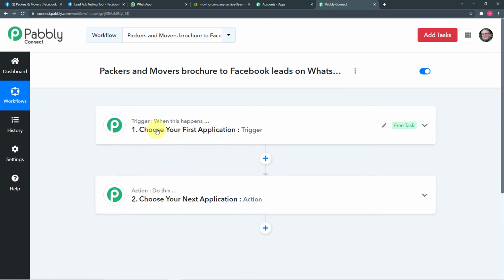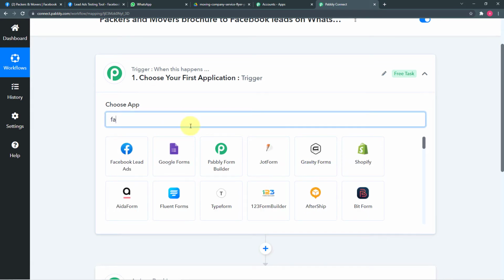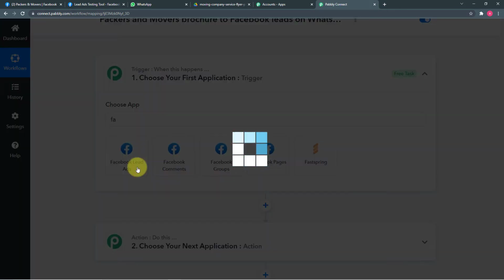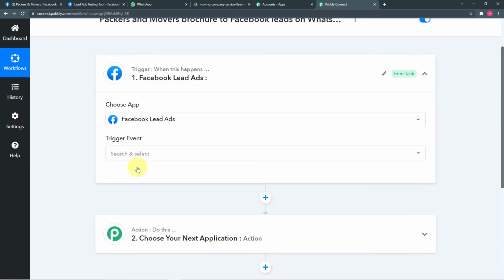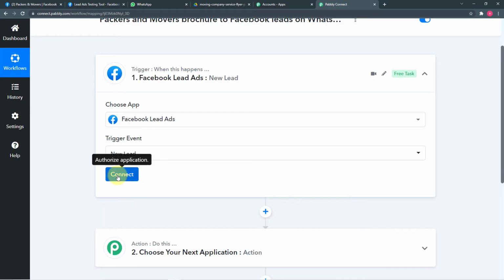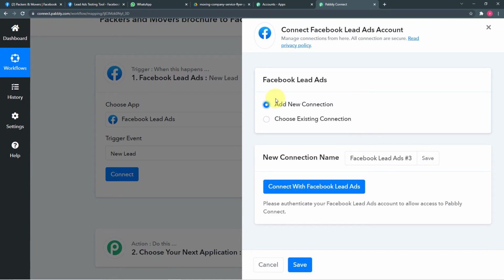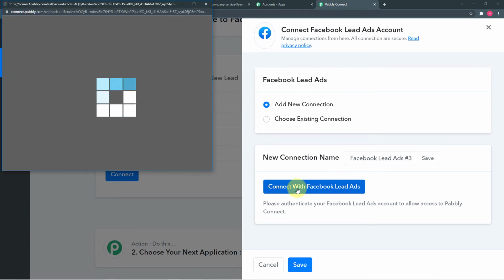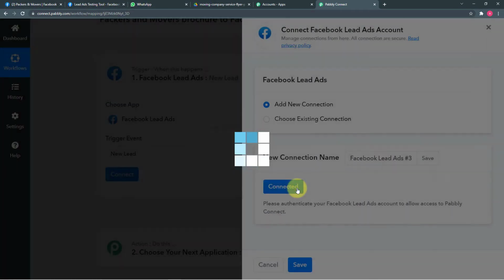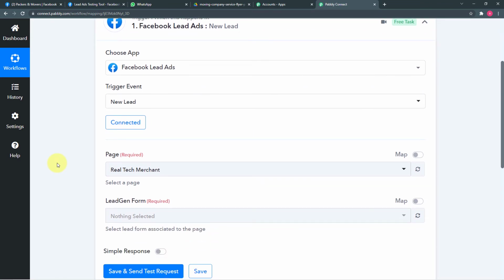First of all you have to click here on this trigger window, and from this choose app, choose your application as Facebook lead ads. After that click on this trigger event and select new lead option, then click on connect button, and from this window choose this add new connection option, then click on connect with Facebook lead ads. Okay, so you can see the authorization is successful and it starts showing connected. That means our first step is completed. We are connected with Facebook lead ad.